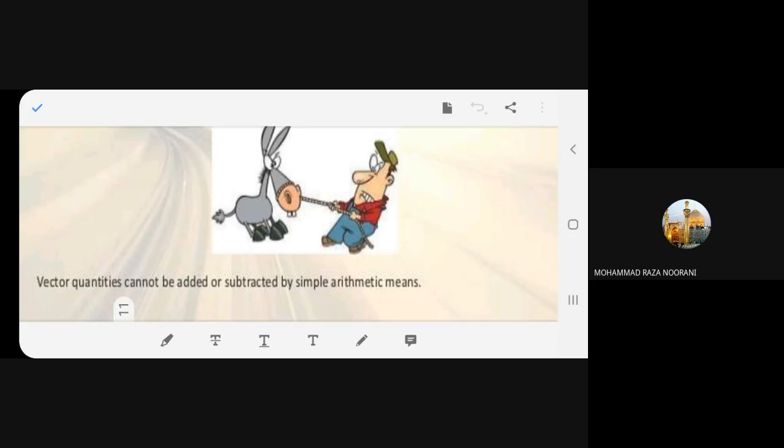So what is scalar, beta? Magnitude, that is the mass. What is vector? Magnitude plus direction. What is scalar? Addition can be done. What is vector? No addition, no subtraction. Have you observed the difference between scalar and vector quantities better? Yes, ma'am. All of you have understood. So these are small, small things that you really have to understand.